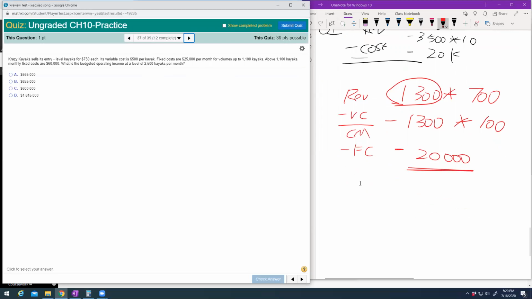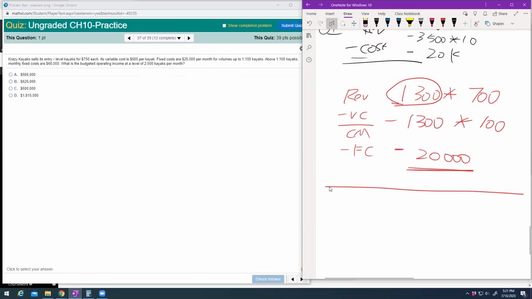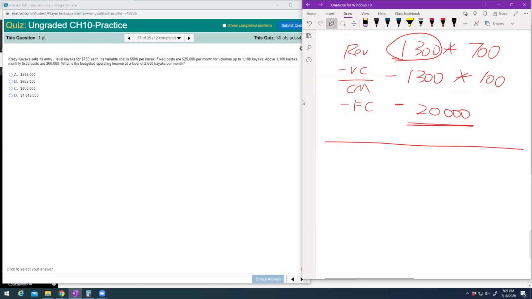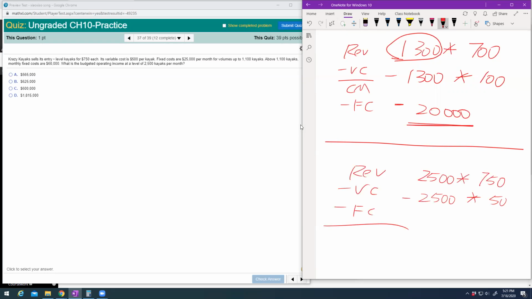Okay, now it's different, right? Because your fixed cost will be different. So our revenue minus variable cost minus fixed cost. Our revenue is 2,500 units, and each one's selling price is 750. We minus variable cost, each one is 500. And now we minus the fixed cost. Volume up to 1,100, above 1,100, fixed cost will be 60,000. Now we have to use this 60,000.